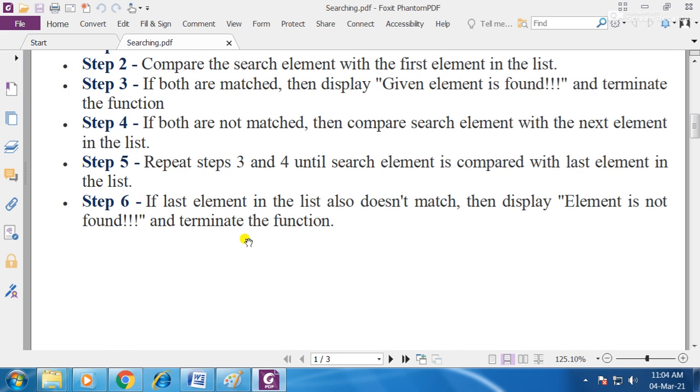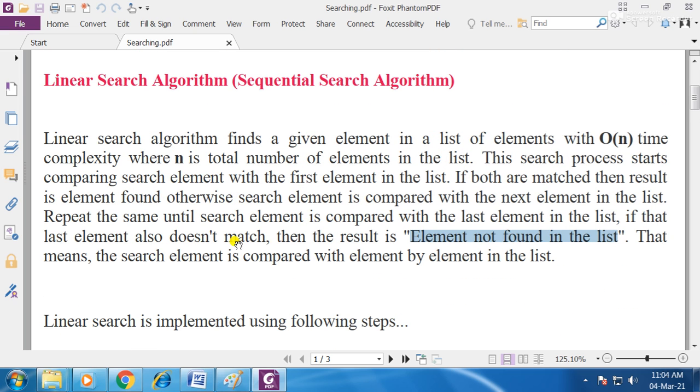Otherwise, it will give the result that the element is not present in the given list. This searching technique is called the linear search algorithm, and it has time complexity of order of n, where n is the total number of elements in the given list. As it starts from the first element and compares until the last element if the element is not found, it has the complexity of order of n in the comparison method.